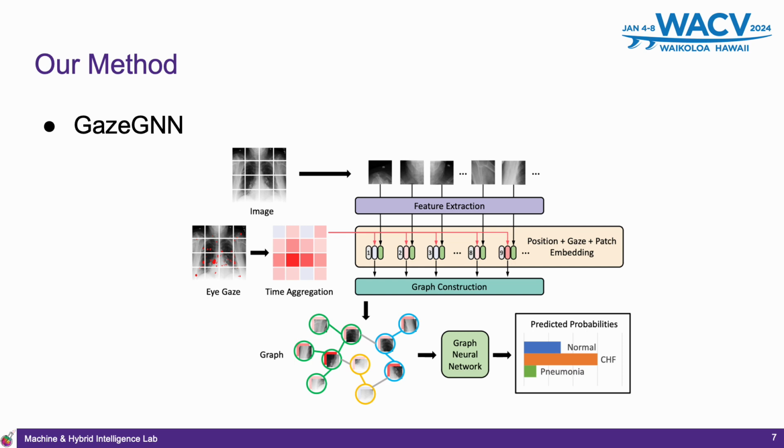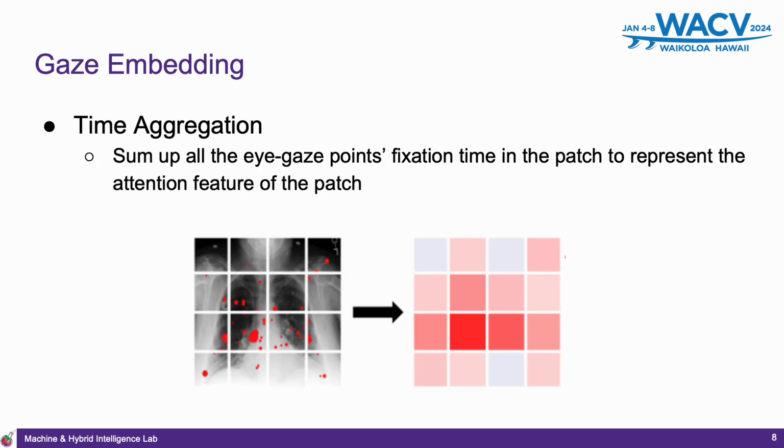After the graph is constructed, a graph neural network is applied to conduct graph-level classification and get the predicted class for the input image. The gaze embedding is really simple. It sums up all the eye gaze points' fixation time in the patch to represent the attention feature of the patch.